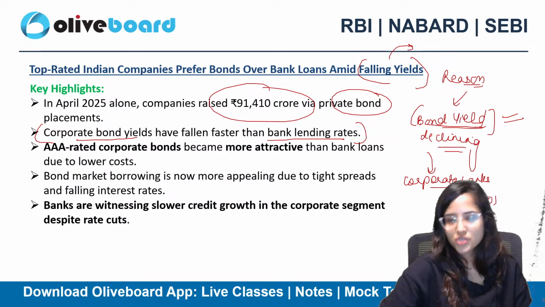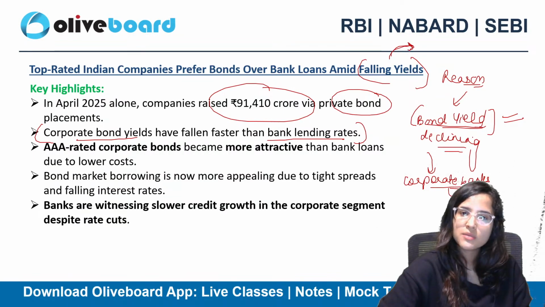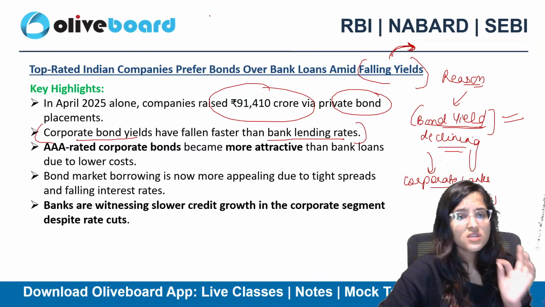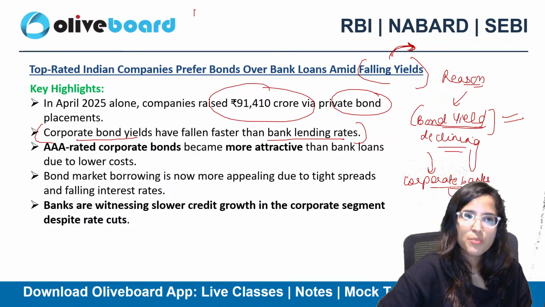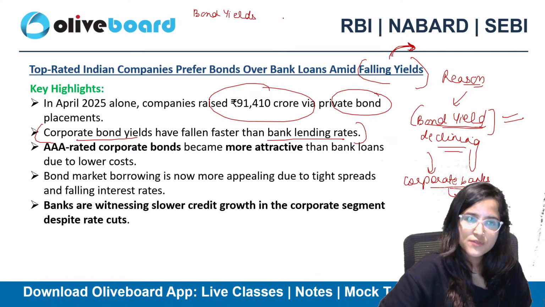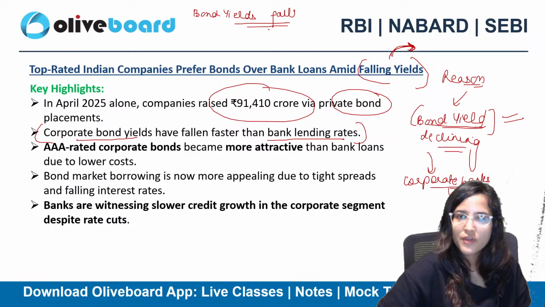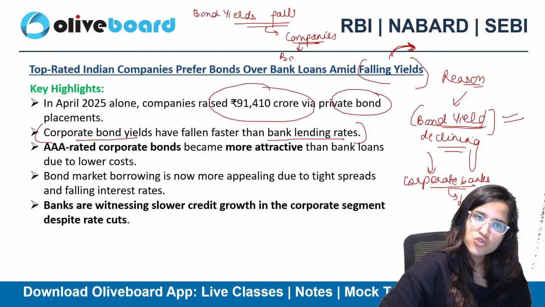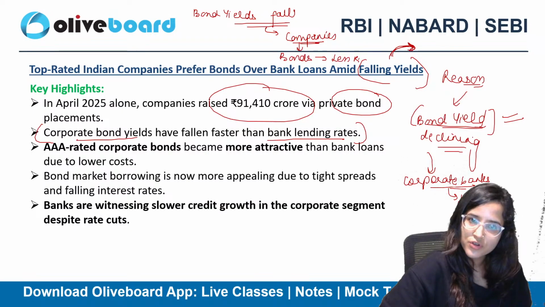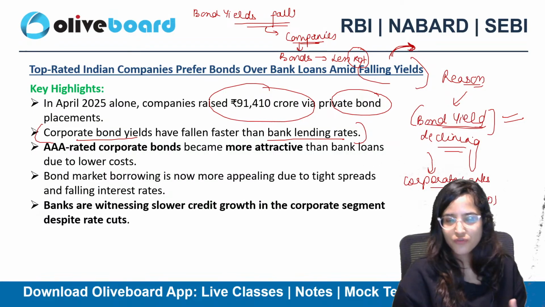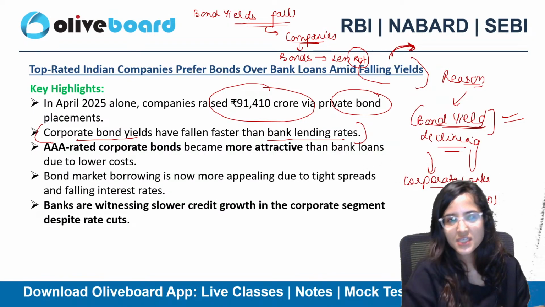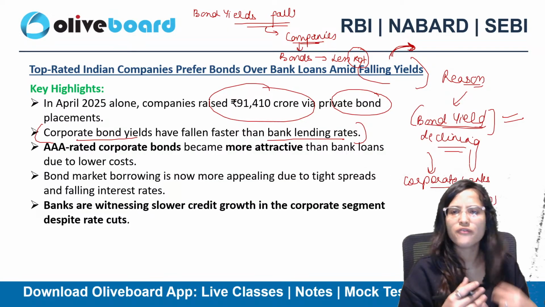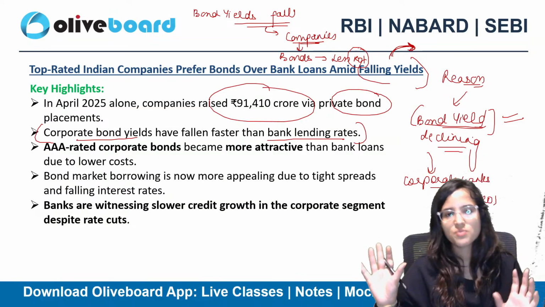Now here there is a confusion. Most students think that falling yields means their profit is reducing. No, this confusion needs to be cleared. When bond yields fall, the companies can now issue bonds by providing a lower rate of interest. Where they have to give less interest, those are the ones they'll issue. That is why we are seeing this shift. They do not have to pay a higher rate of interest, so they are raising money from the bond market.